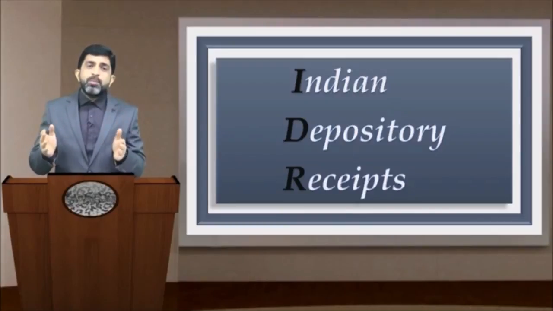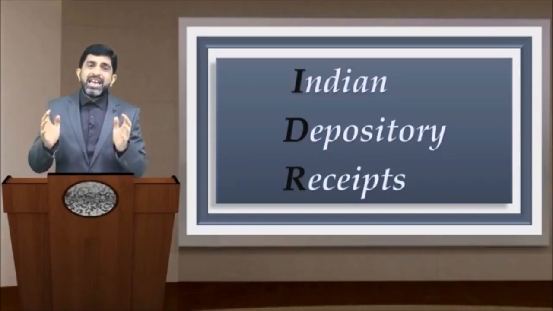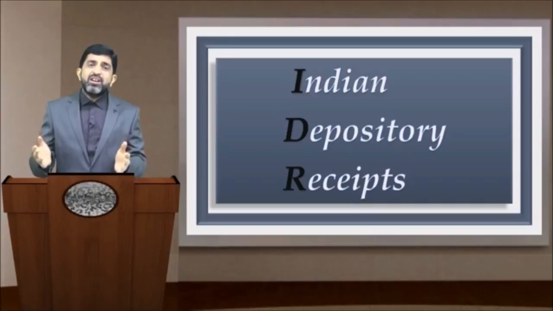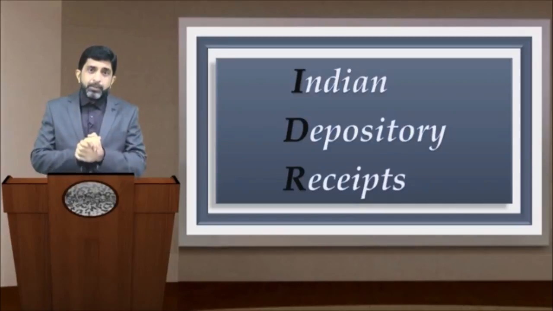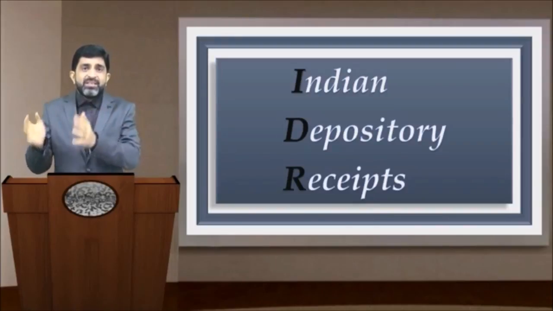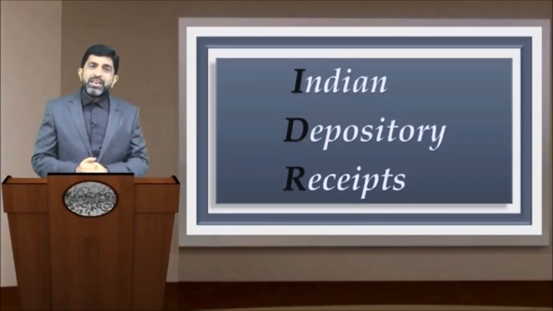IDRs will be denominated in Indian rupee and will be traded in Indian capital market as if just they are shares traded in Indian capital market. Now what will happen? I told you this is a reversal scenario. This time investors in India are investing their money in the equity of the foreign companies.